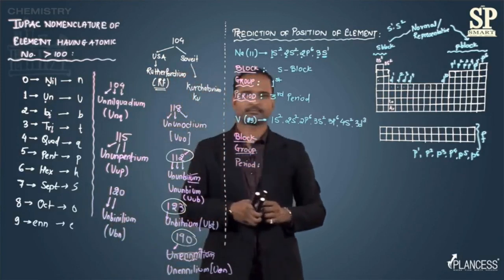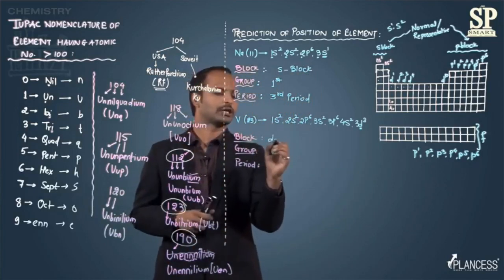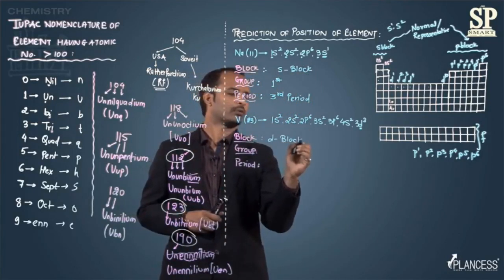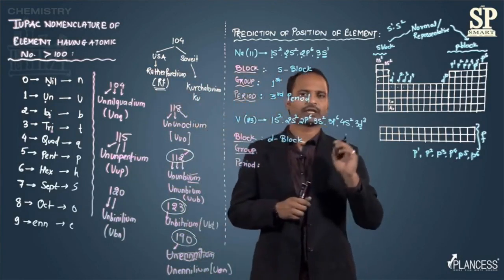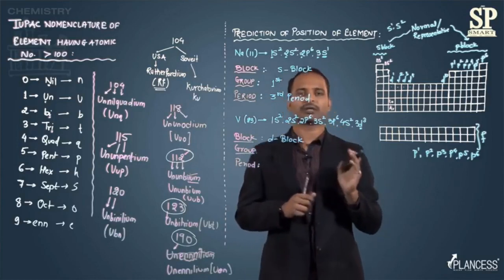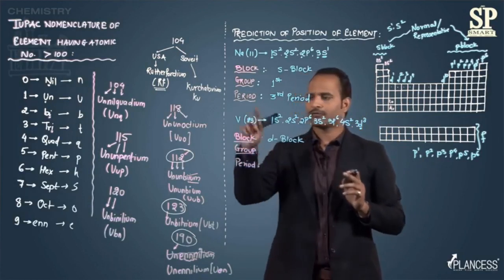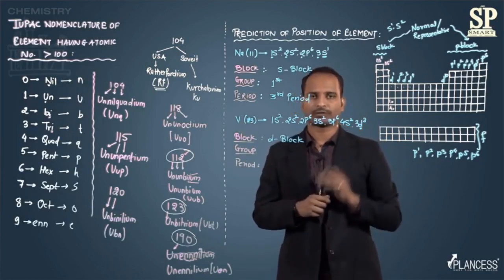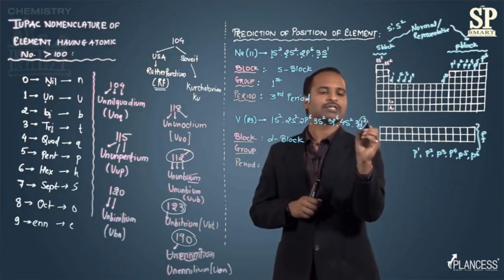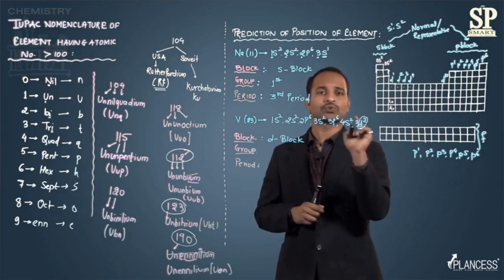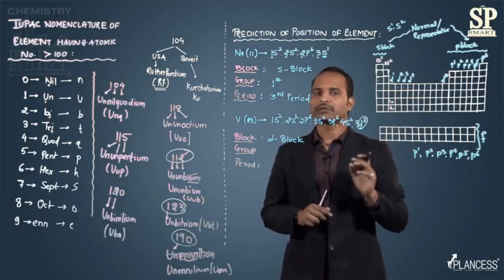So for vanadium, block: the last electron enters the d orbital, so it is going to be a d block element. The next is group. Since it is a d block element, we find which group of D block vanadium is present in. Vanadium has a D3 configuration, and that means it belongs to the third group of D block. Third group of D block means here, but here we do not have to stop.